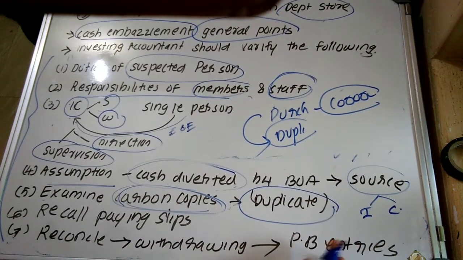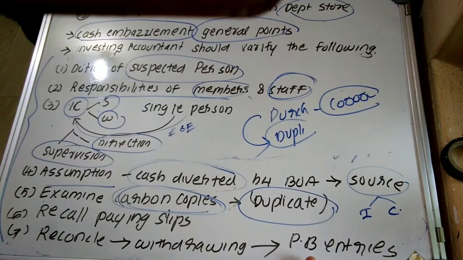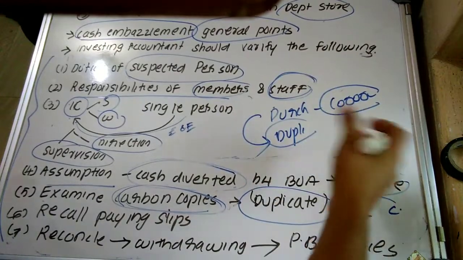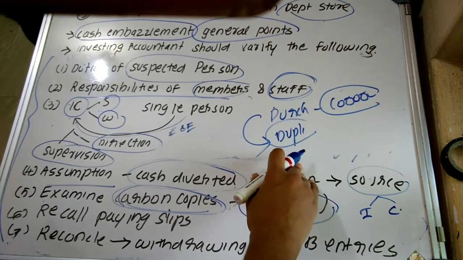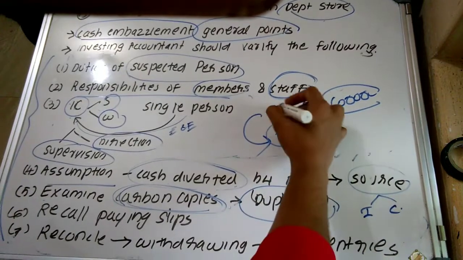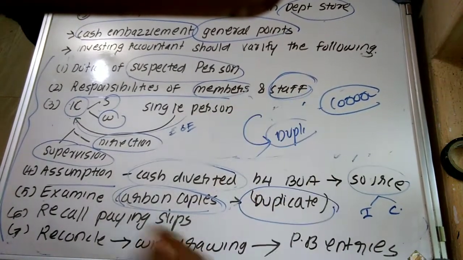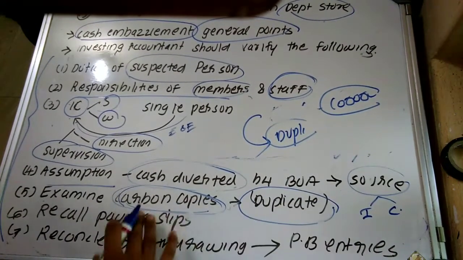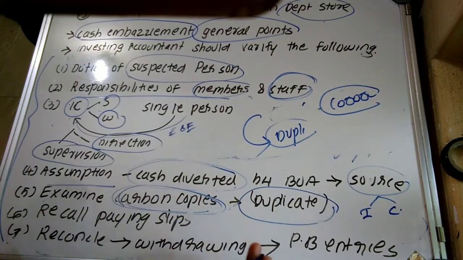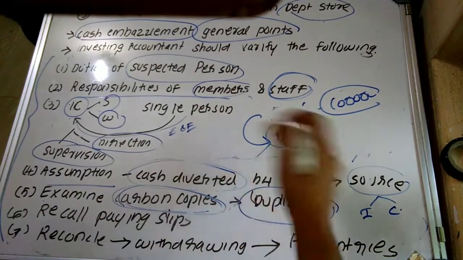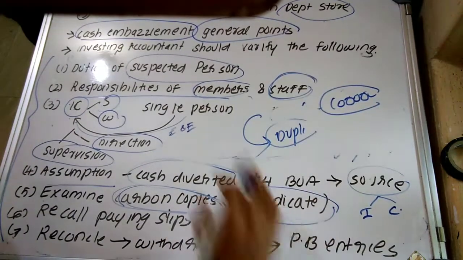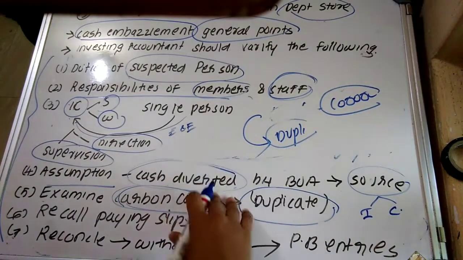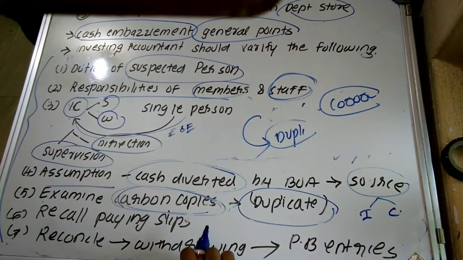that what? These are copies of receipts issued earlier. Actually, what? Cash has been received or paid. Right, friends? So he has to examine carbon copies which have been marked duplicate, and he should scrutinize these carbon copies to ensure whether they are copies of receipts which have already been issued earlier. That is, to check whether it is fake or not, whether any fake purchase or fake sale has been recorded in the books of account, etc.